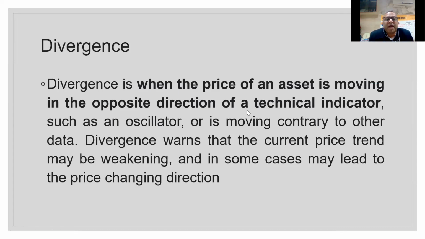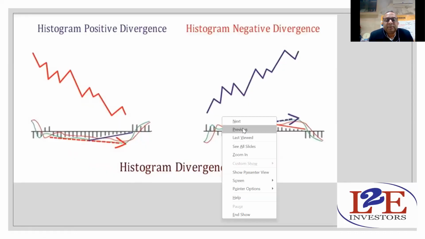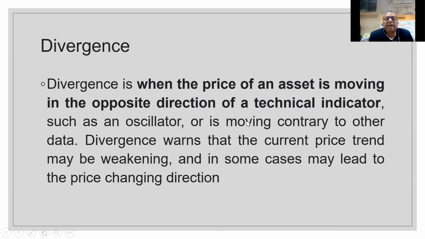What is that? Divergence is when the price of an asset is moving in the opposite direction of a technical indicator. Price is moving upward, say, and MACD is moving downward. Then that particular asset will definitely move downward in the future. That is a clear warning sign that price is weakening and the stock, or your asset, or your currency will go down. It is very, very important how this works.